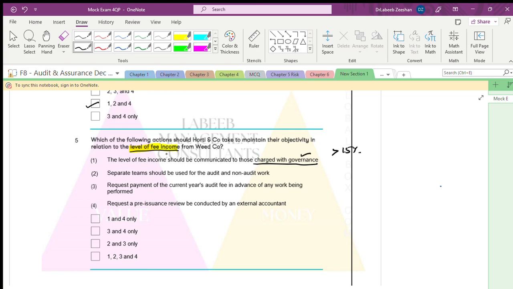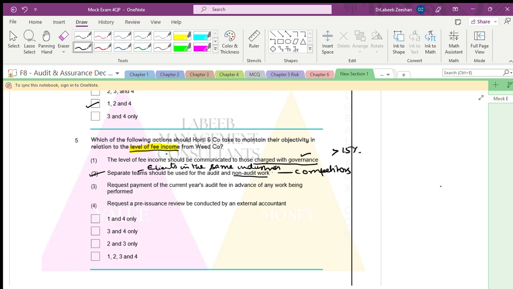Separate teams should be no. We are not talking about separate teams. Separate teams will happen when you are talking about clients in the same industry, that is, competitors. In that case we use separate teams for audit and non-audit work.